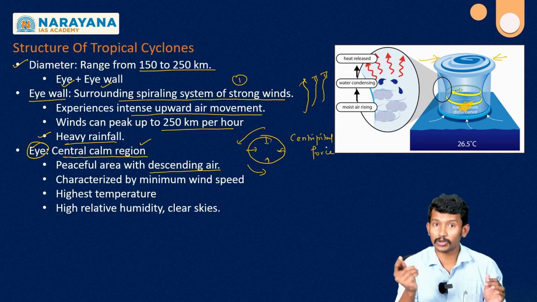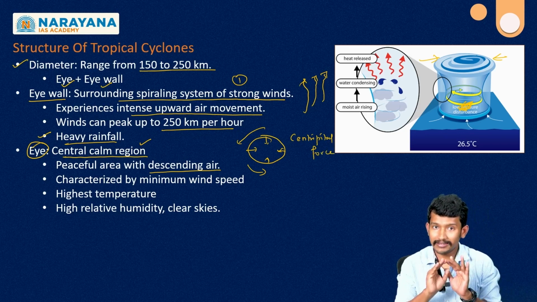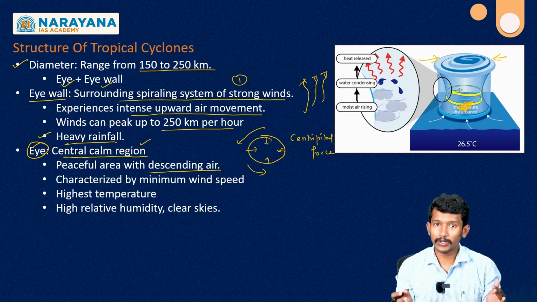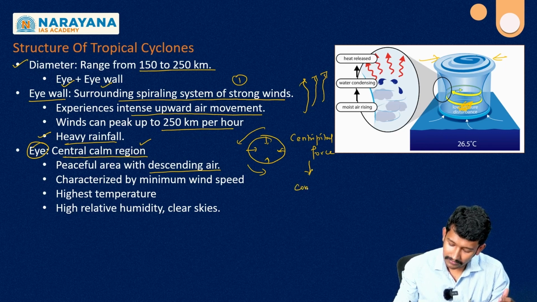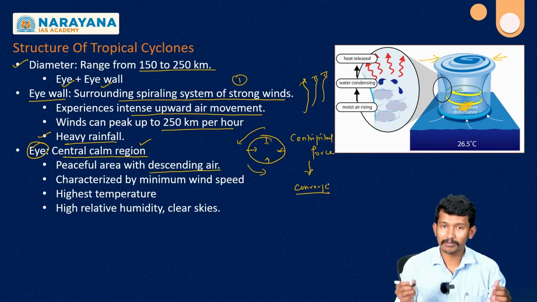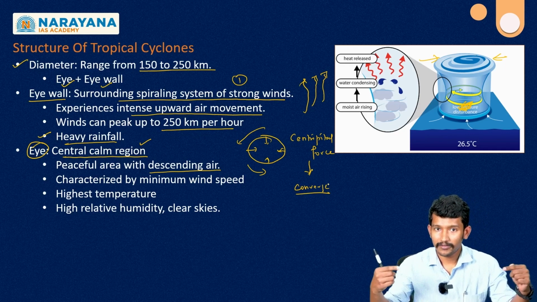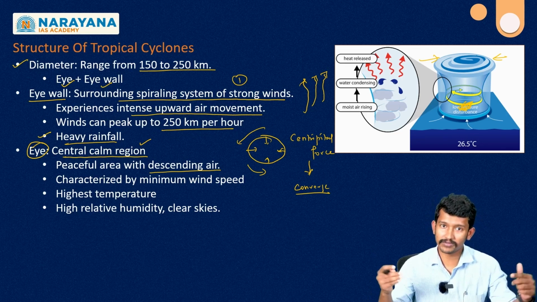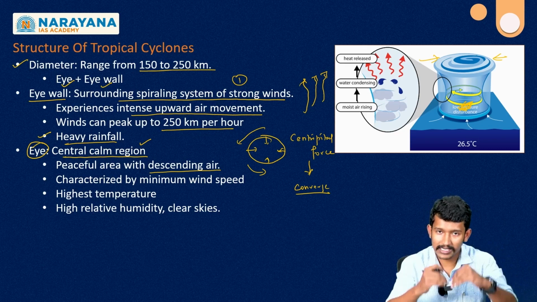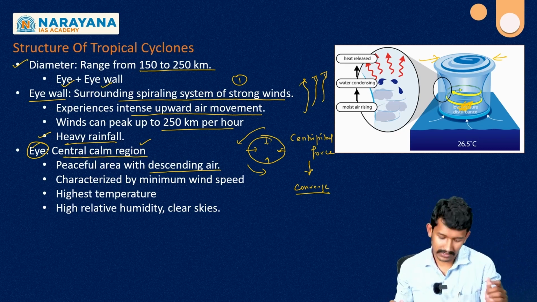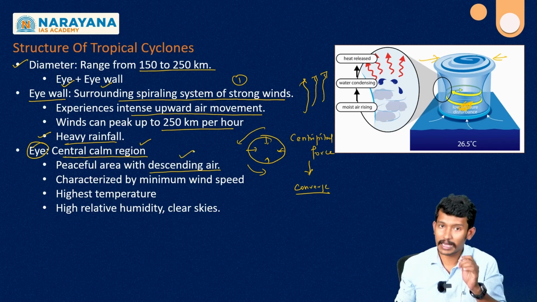Because of the rotation of the air column in the eye wall, we experience the centripetal force. Because of this, the convergence of air mass tends to happen within the eye. Because of this convergence, the air tends to converge and subside. So because of this reason, the descendance of air mass is happening in the eye region.